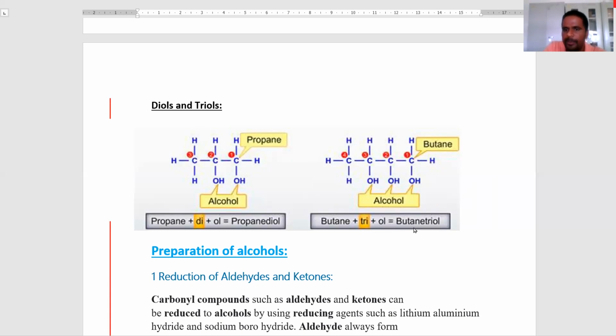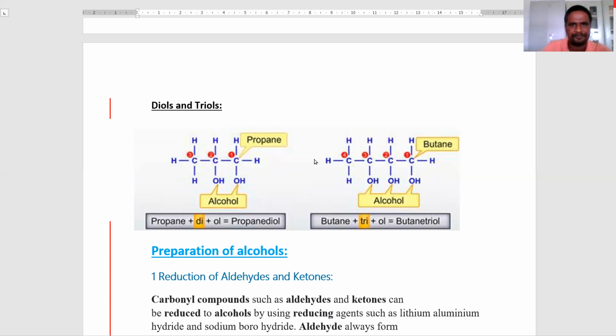The name is called butane triol. Here we mention the position numbers of the hydroxy groups in the molecule. That is, the hydroxy groups are present at the first carbon, second carbon, and third carbon. So we call it 1,2,3-butane triol. This is the nomenclature of monohydroxy compounds, diols and triols.